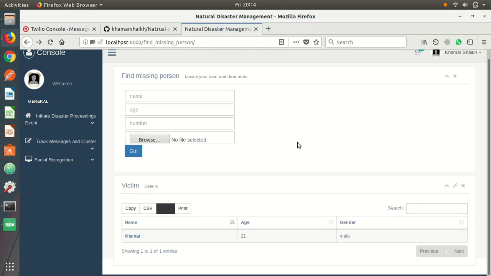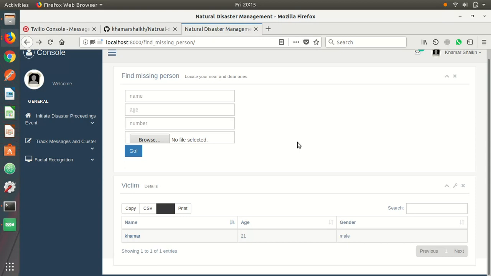So this is the overview of my complete application, where a person can report the natural disaster and get the location of all the epicenters and help centers nearby with just a click of a button. Then for the government, clustering is performed over the messages that are sent to provide a relevant response. And then finally the facial recognition, where Microsoft Azure plays a very important role.